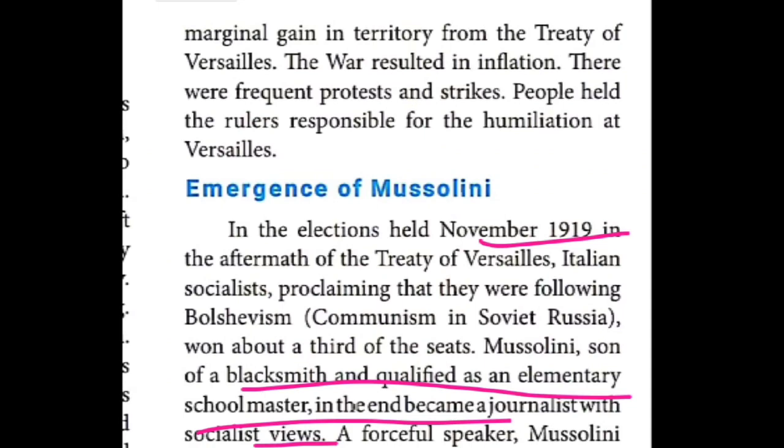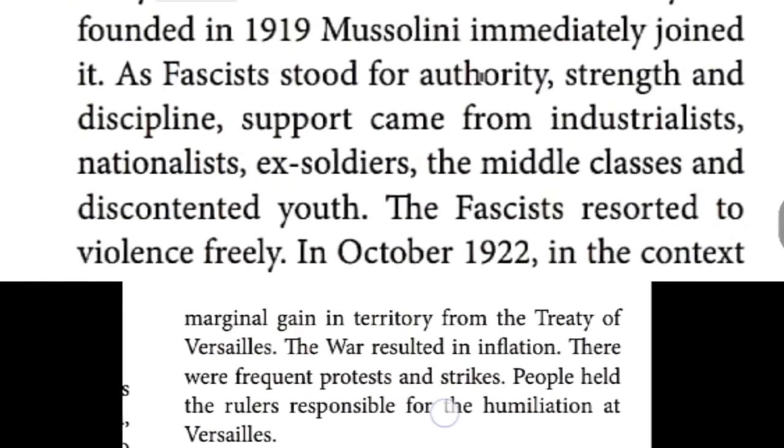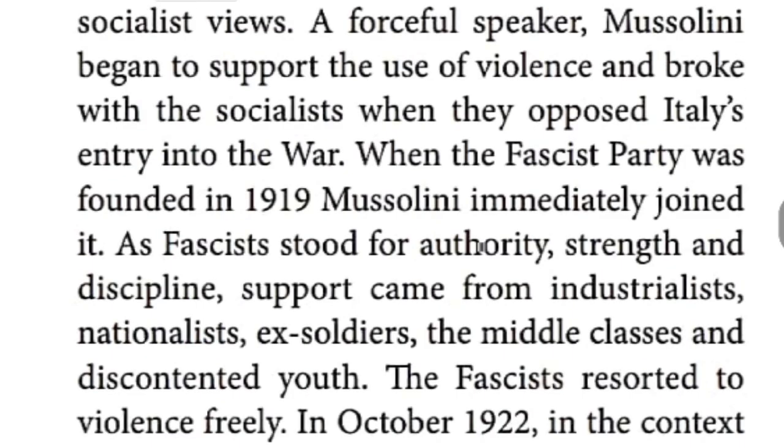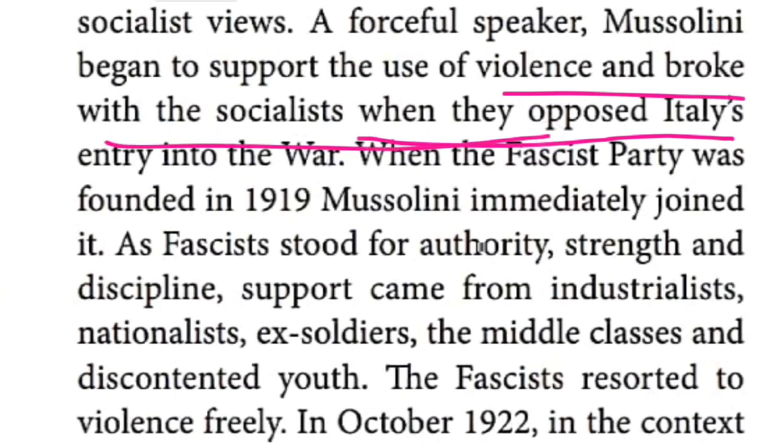Mussolini began to support the use of violence, as given here, and broke with the socialists when they opposed Italy's entry into the war.